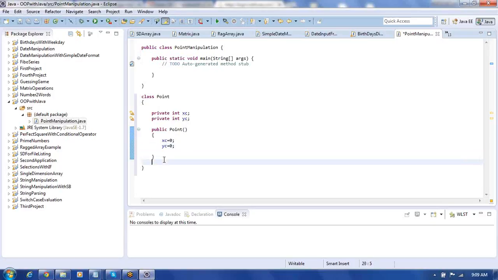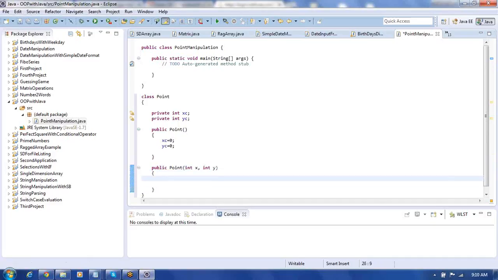Now let us create one more constructor, which is called a parameterized constructor. Public, followed by point, then write int x, int y. Now in this, I make xc equal to x and yc equal to y. This is a constructor with parameters. This one is called a parameterized constructor. The first one is without parameters, the second one is with parameters.